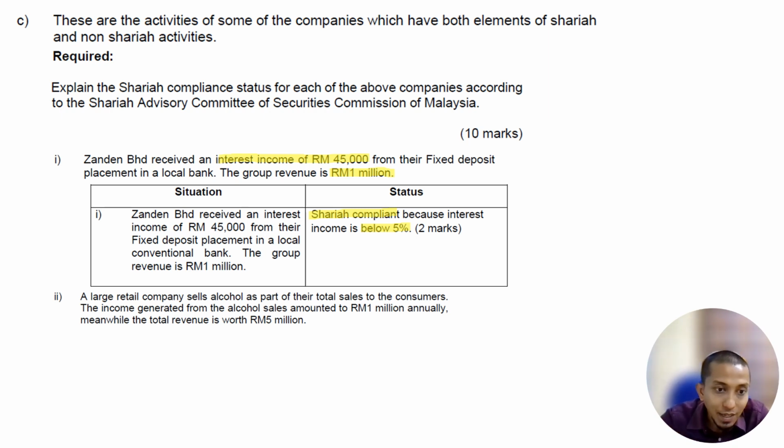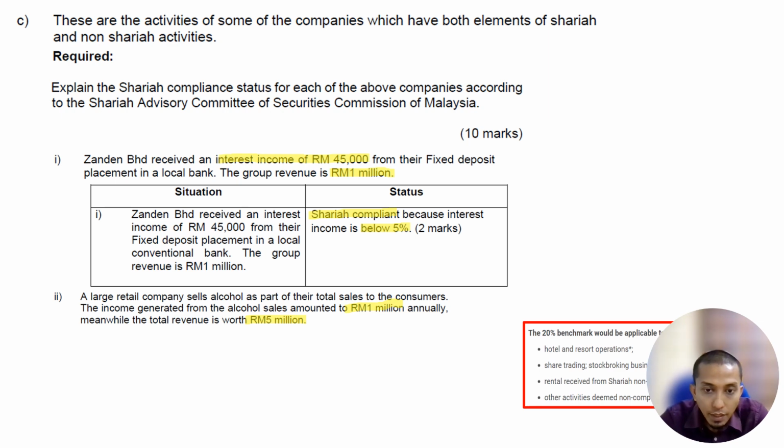Next, a large retail company sells alcohol as part of its total sales to consumers. The income generated from alcohol is 1 million annually, while the total revenue is 5 million. So 1 million over 5 million is 20%. The 20% benchmark is applicable for certain activities.